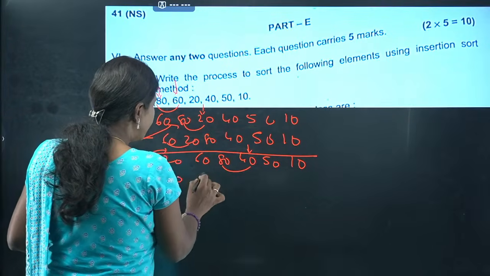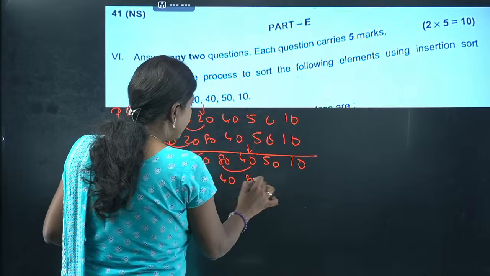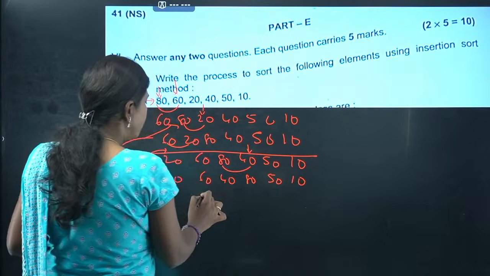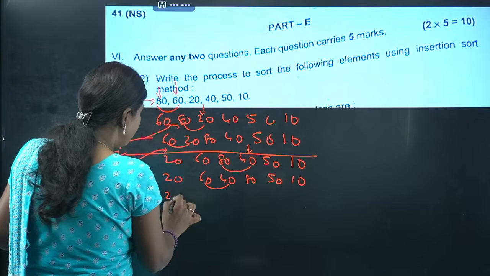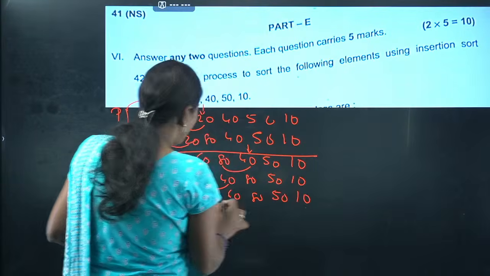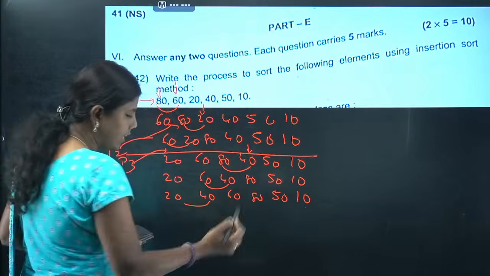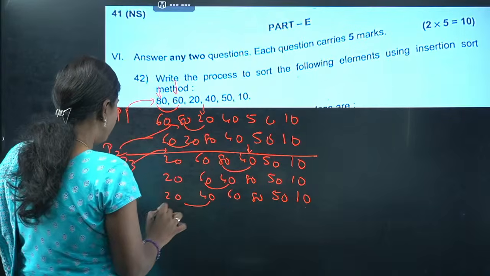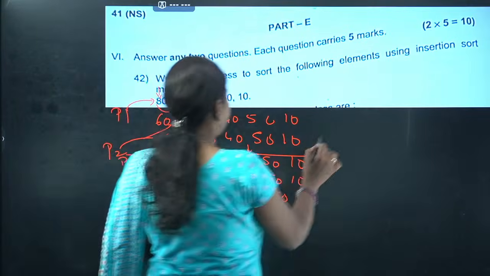If I compare, 20, 60, 40, 80, 50 and 10, then I'm going to compare these two: 20, 40, 60, 80, 50 and 10. So when I compare 40 and 20, I need not swap it. So automatically it stops. We'll go for the fourth comparison.